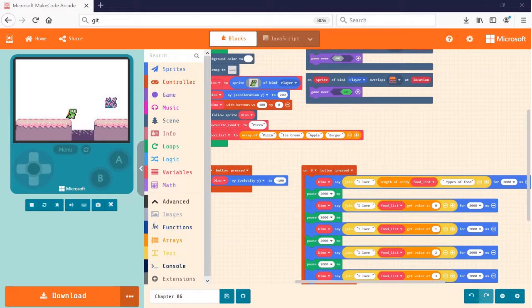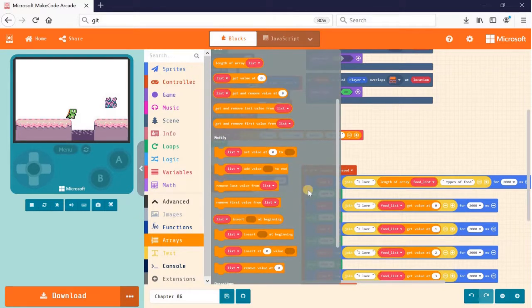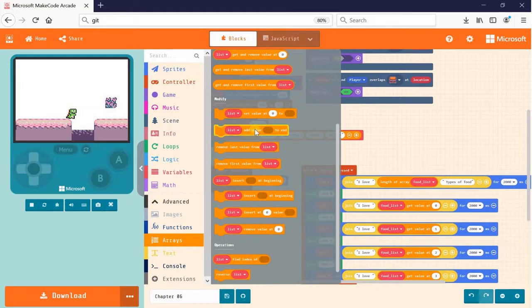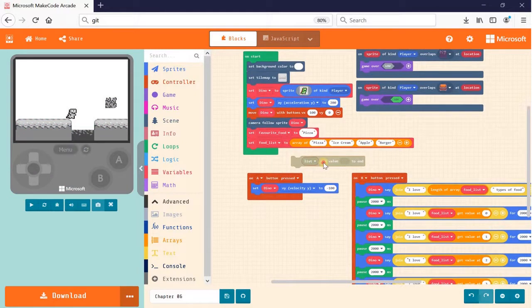In the event you need to add a value to the array, you can utilize another block under the array category, which is under the modify, and there's one block that says list add value to n. So let me drag this one out and place it after the set food list, and say set food list add value to n. So what value? There will be a text value, so I'm going to drag out the text block and put it in here and say satay.